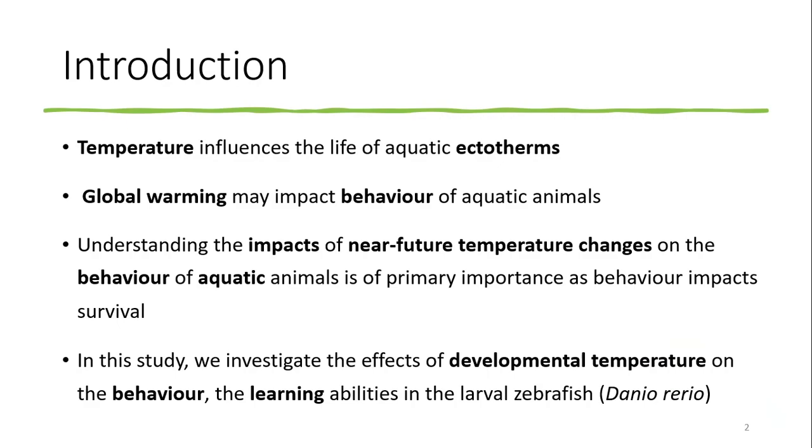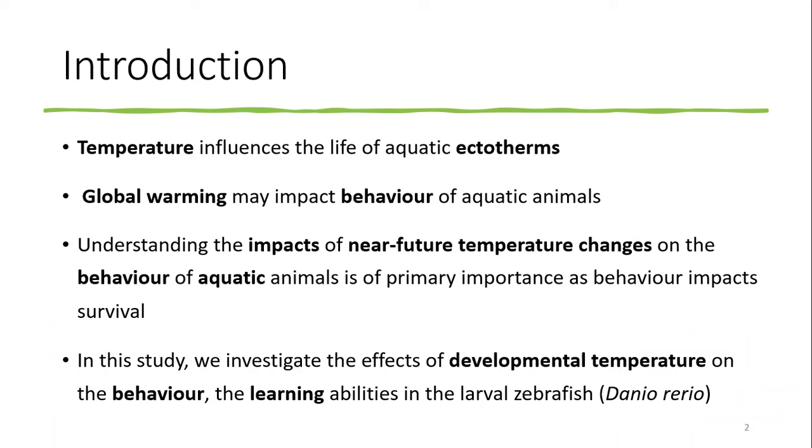of aquatic ectotherms, which is important to keep in mind nowadays because we're currently experiencing global warming and will continue to do so in the near future. This global change can impact aquatic animals in many ways, notably when we speak about behaviour. It is important to understand what the effects of near-future temperature changes on the behaviour of aquatic animals will be, because it can have repercussions on population dynamics through differential survival.